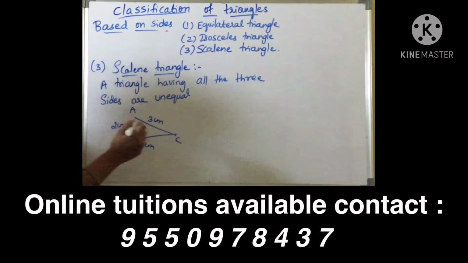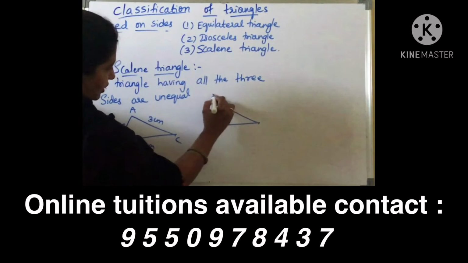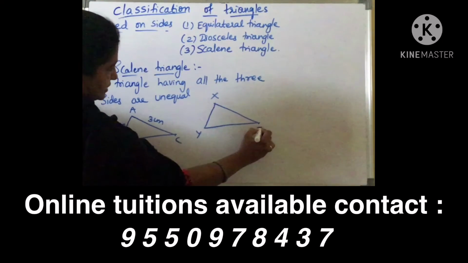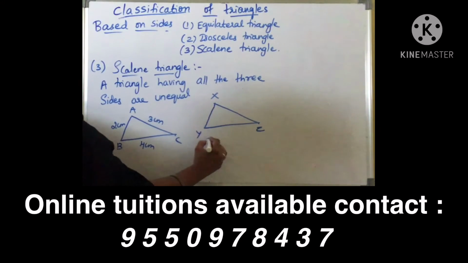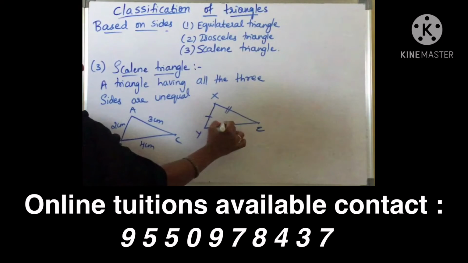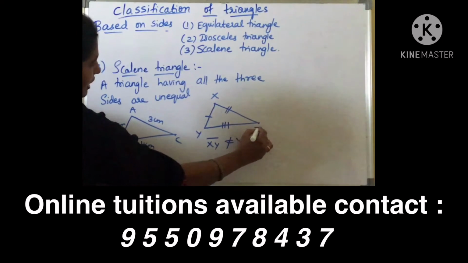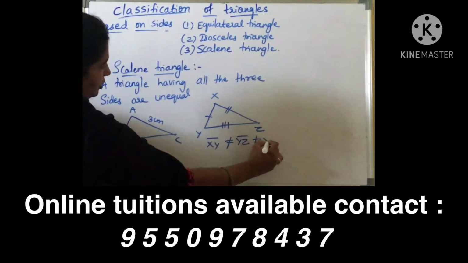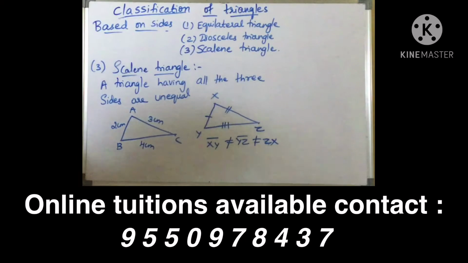So in general we can write like this: X, Y, Z. Here in this figure, XY is not equal to YZ and YZ is not equal to ZX. Means all the three sides are having different length. So this type of triangle is called scalene triangle.